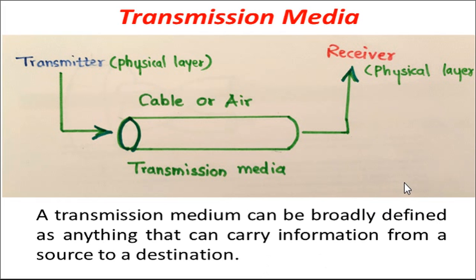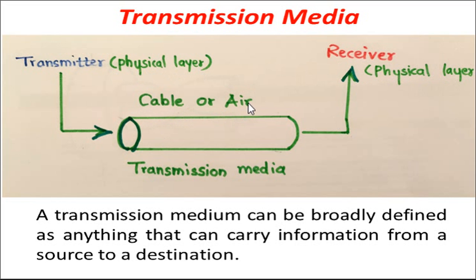This diagram will explain the role of transmission media in communication. A transmission medium can be broadly defined as anything that can carry information from a source to a destination. As per this technical definition, in the diagram a transmitter is provided, then the receiver, and both transmitter and receiver communicate with each other through the physical layer. That is what is mentioned over here.